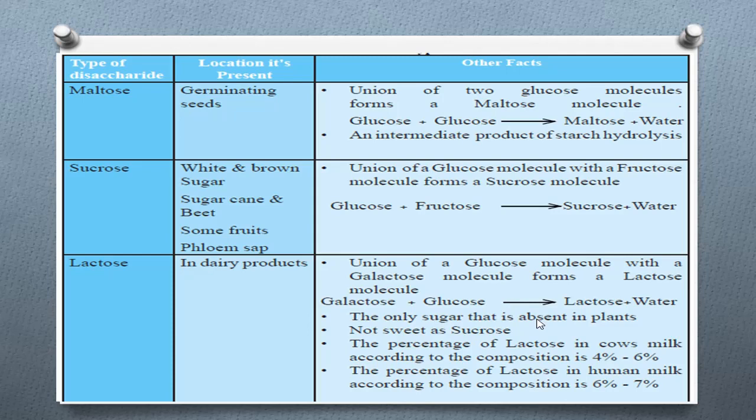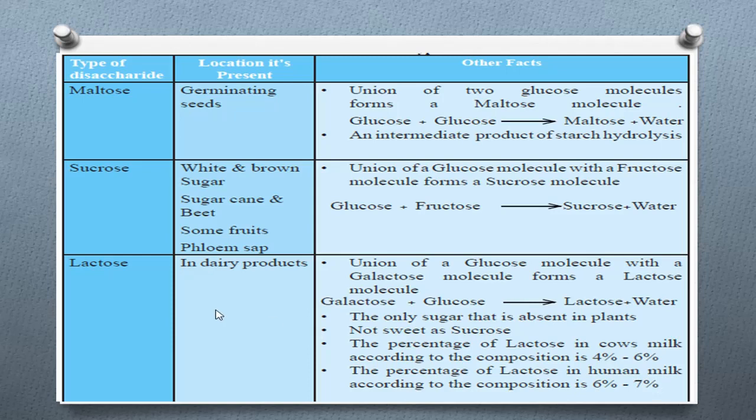Lactose can be seen only in the animal's body. It is not as sweet as sucrose. Lactose does not have a sweet taste, right? The percentage of lactose in cow milk according to its composition is 4% to 6%, and the percentage of lactose in human milk is 6% to 7%.